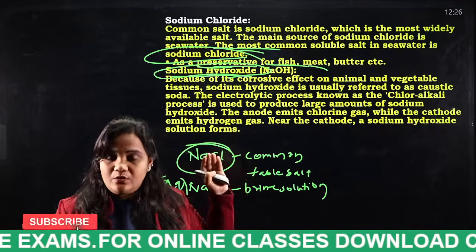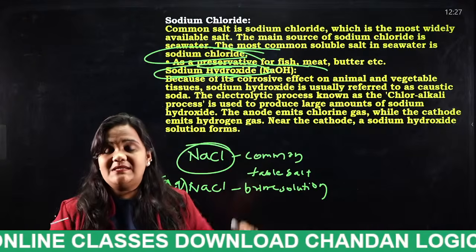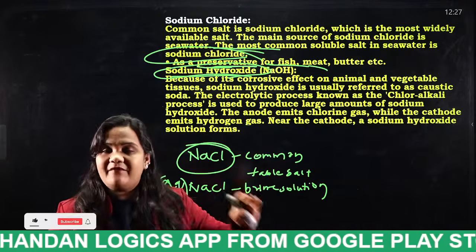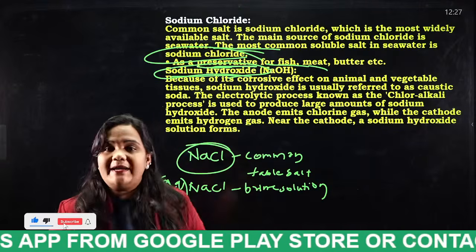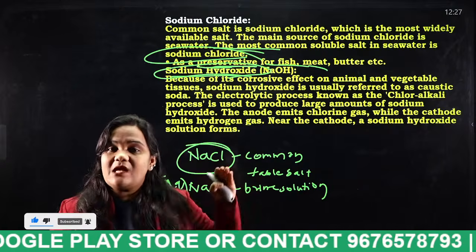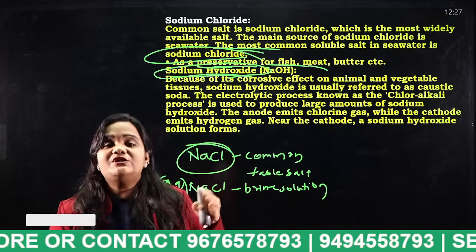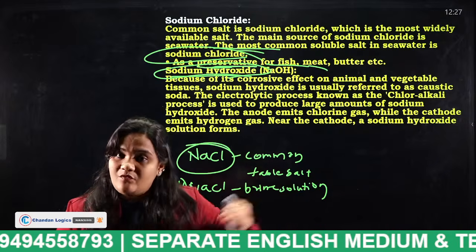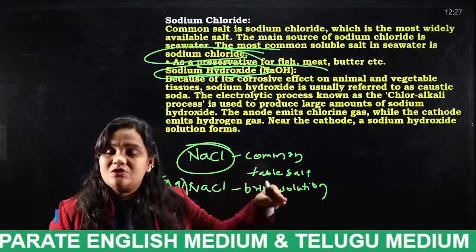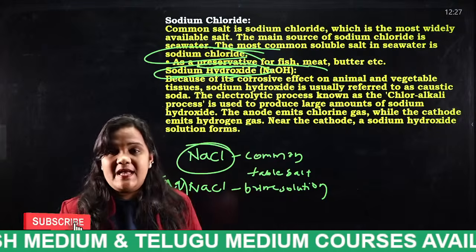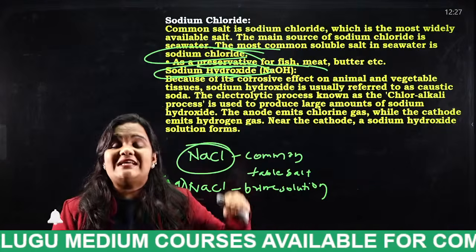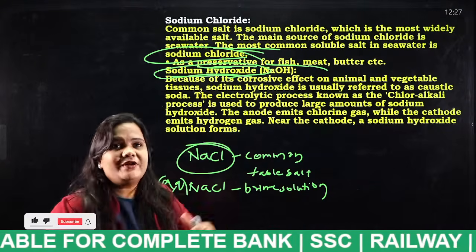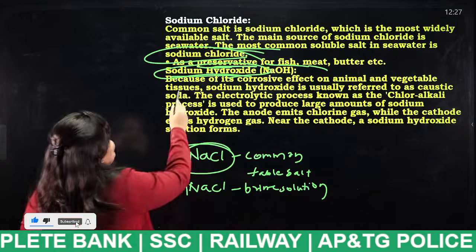Now I am going to discuss the important chemicals and their uses. As of now, I have explained just sodium chloride. Sodium chloride is also known as common salt or table salt. It can easily dissolve in water. For this reason, it is used mostly for cooking, and also as a preservative to store fish, meat, butter, etc. Done students, done.